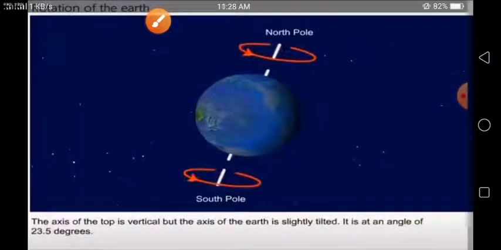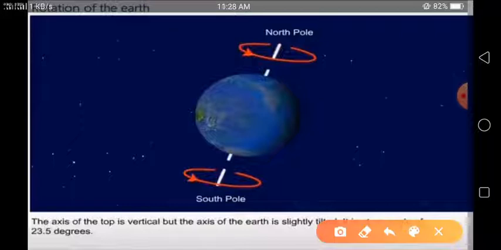The axis of the top is vertical. You can see this axis is vertical, but the axis of the earth is slightly tilted.